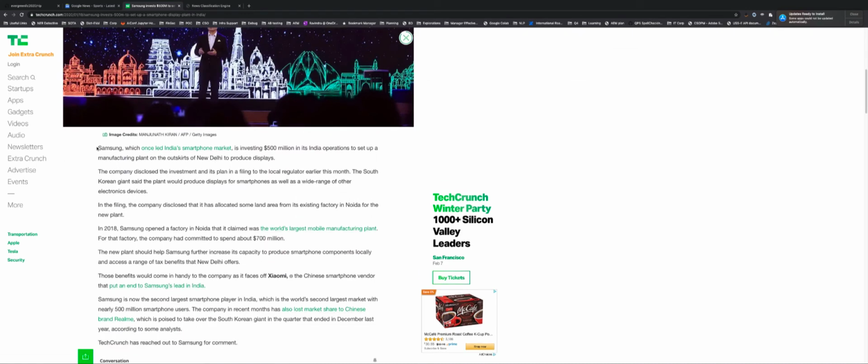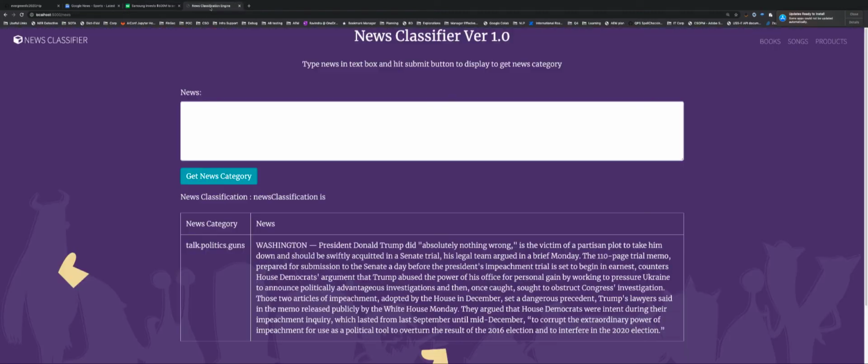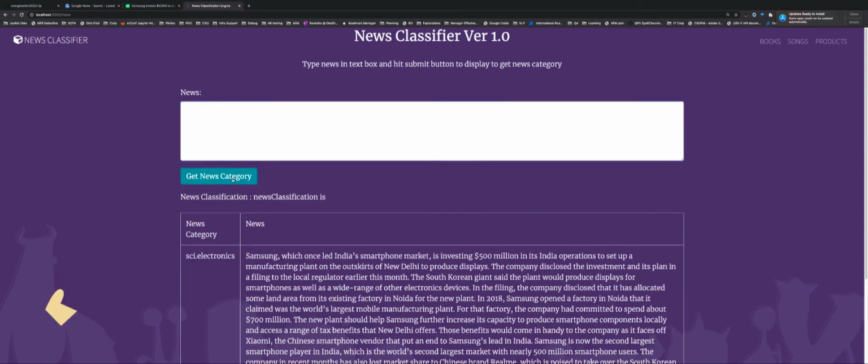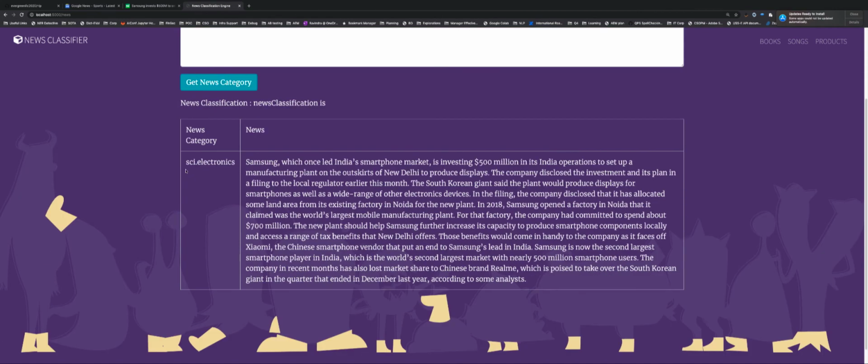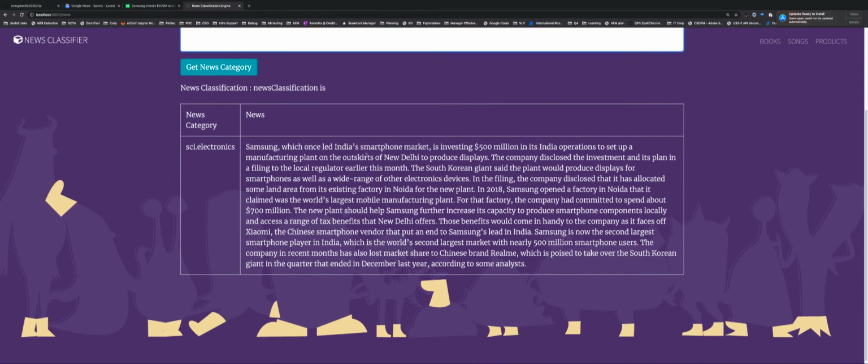Let's try this news about Samsung, and let's see if it's able to classify this correctly. Yeah, so as you can see, it's able to classify this Samsung news correctly into this category, right? So that's how news classification works.